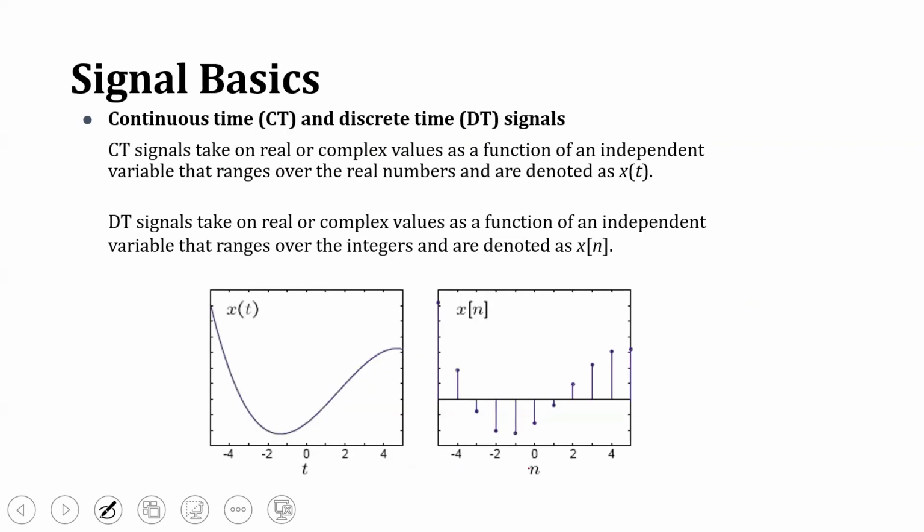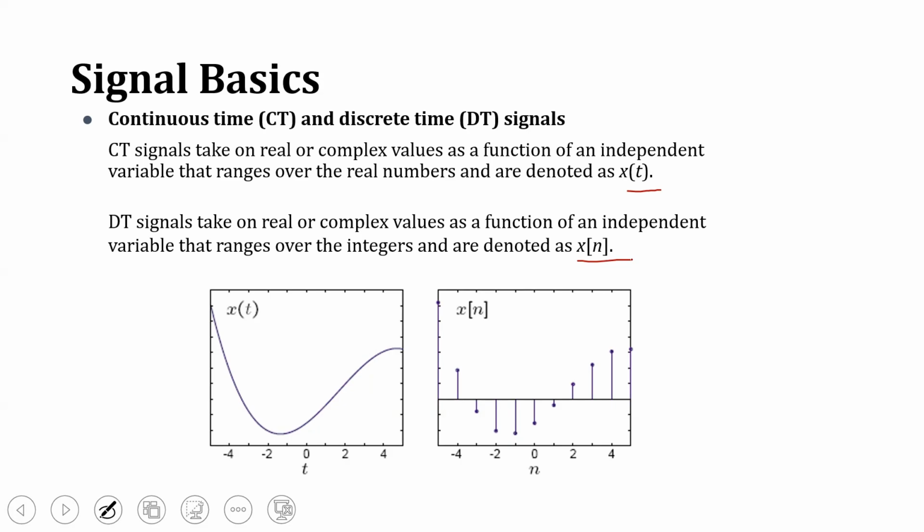Now we will look at some of the signal basics. Signals can be classified as continuous time and discrete time signals. Continuous time signals are real world signals. They take on real or complex values as a function of an independent variable that ranges over real numbers and are denoted by x of t. Discrete time signals take on real or complex values as a function of an independent variable that ranges over integer values and are denoted by x of n.